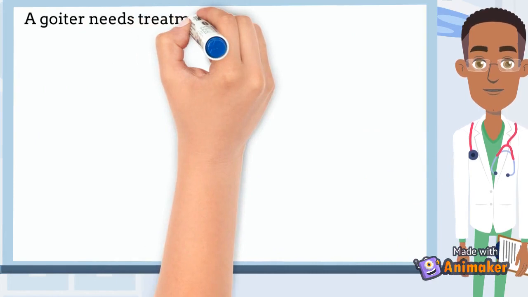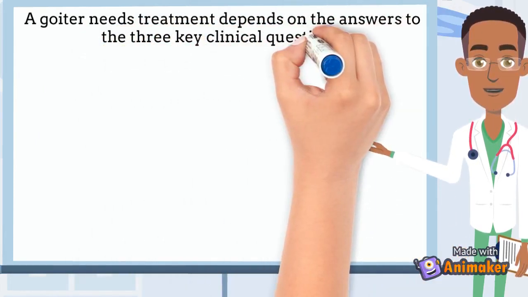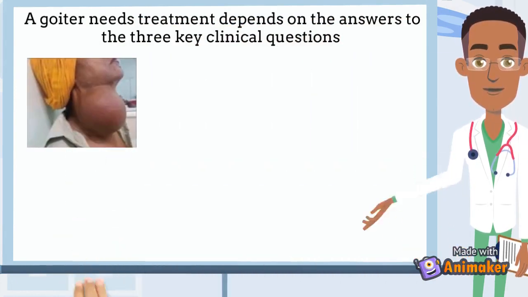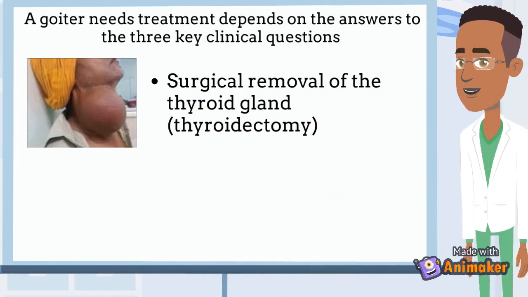Goiter treatment depends on the answer to three key clinical questions. If the thyroid is so large as to cause symptoms by stretching or compressing a junction structure, or it is so big as to be unsightly, surgical removal of the thyroid gland, or thyroidectomy, may be required.